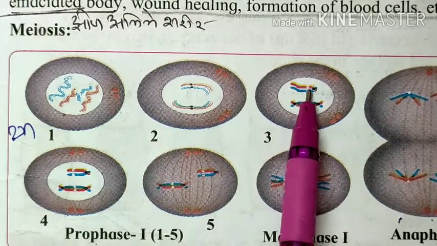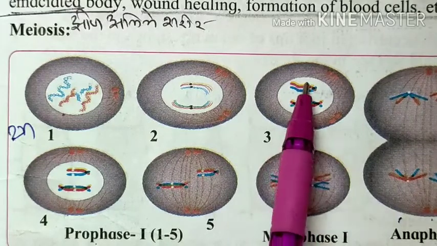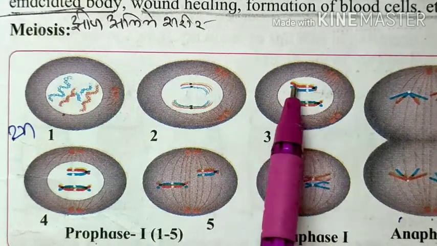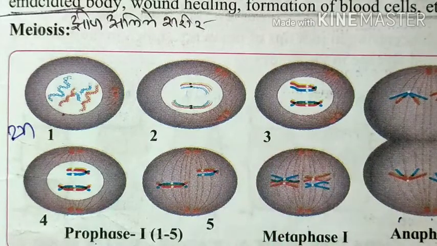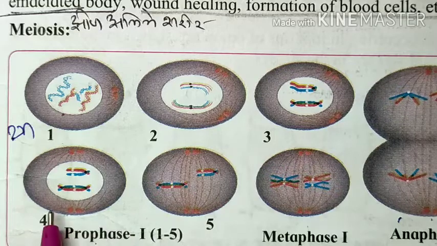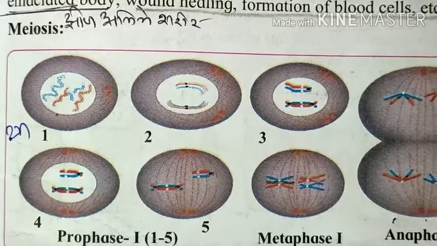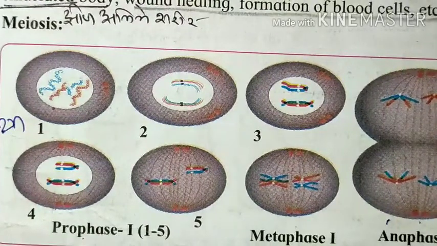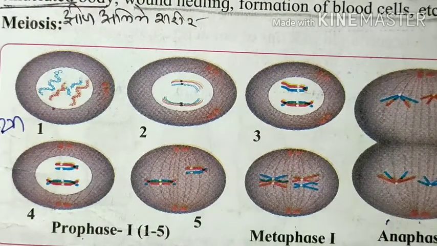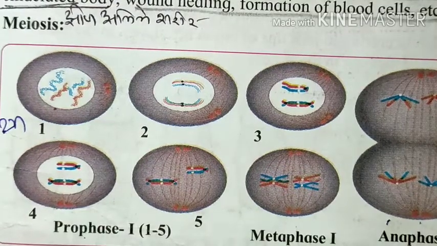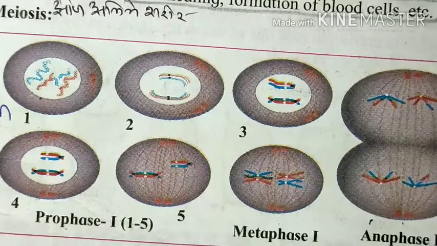During the exchange of genetic material, these homologous chromosomes remain paired with each other. Their pairing will not break. Then after that, the fourth step is diplotene. During diplotene, what happened? The structure of the chromosome looks like an X shape. See, this is the structure of the chromosome. It looks like the X-shaped structure.